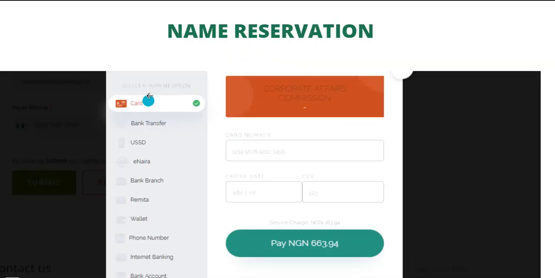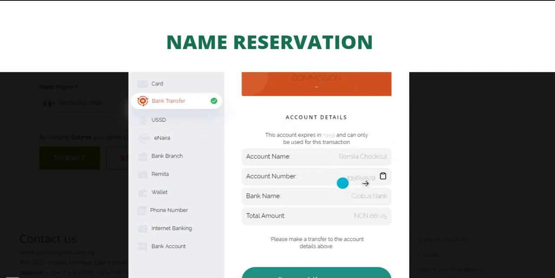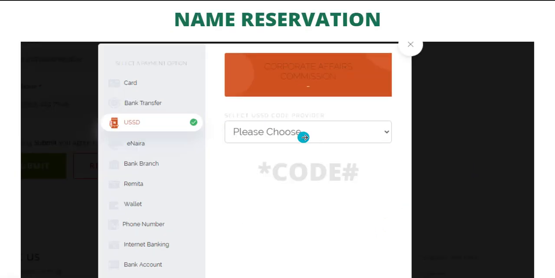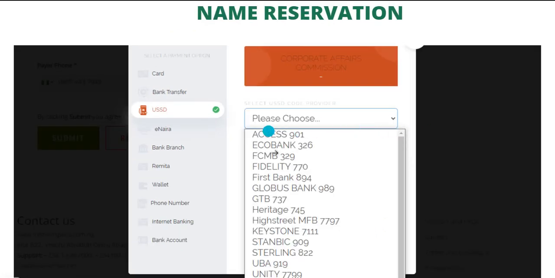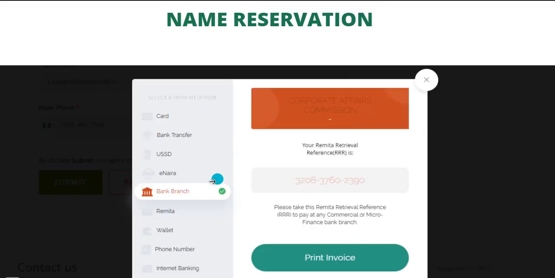Submit will take you to the payment options. You have card. You are paying 663.94. You have USSD, you have bank transfer. I usually use card, but I will not be making payments online here. Then bank transfer, you can see it's bank transfer. After making the transfer, you click on I've sent the money. Then USSD, so you click here to select the bank, which bank you are using.